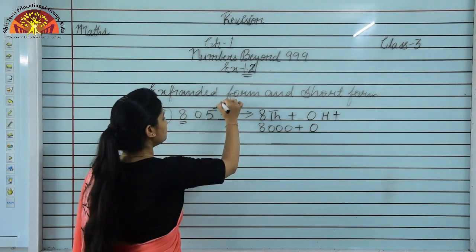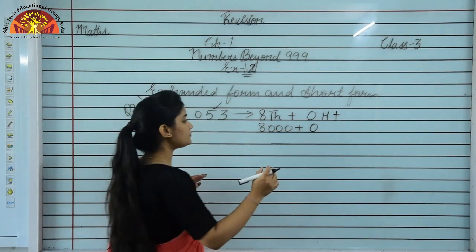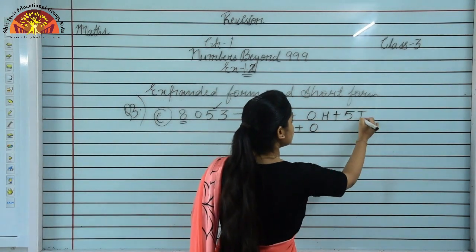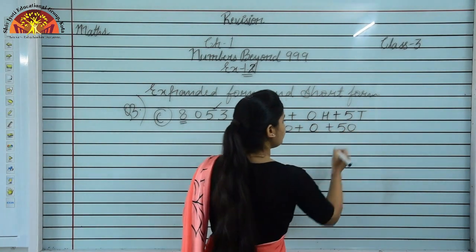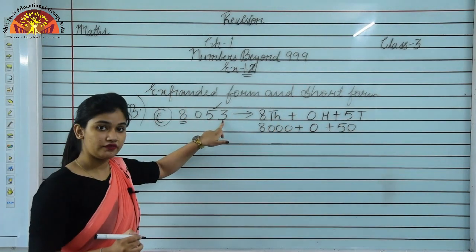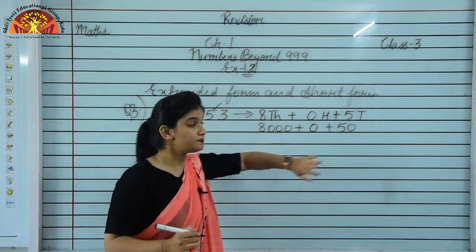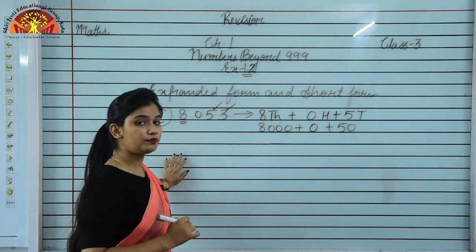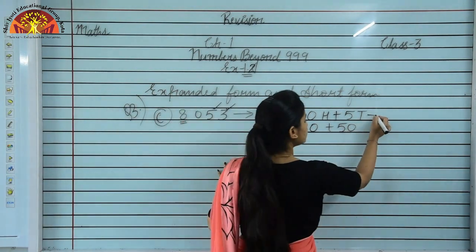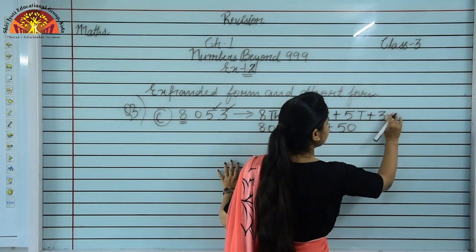Now we'll see the place value of this 5, and the place value of 5 is 5 tens, or we can write 50 also. After 5 we see only one digit, so we'll put one 0 here. Now we'll write the place value of 3, that is 3 ones.